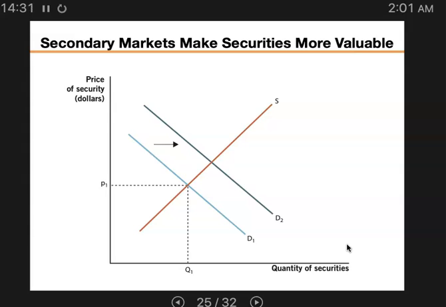That means the price of the bonds is going to be higher. More demand, higher price, and that implies lower interest rates. This is actually beneficial for the firm, as it lowers the interest rate it pays, and therefore the cost of borrowing will be lower.